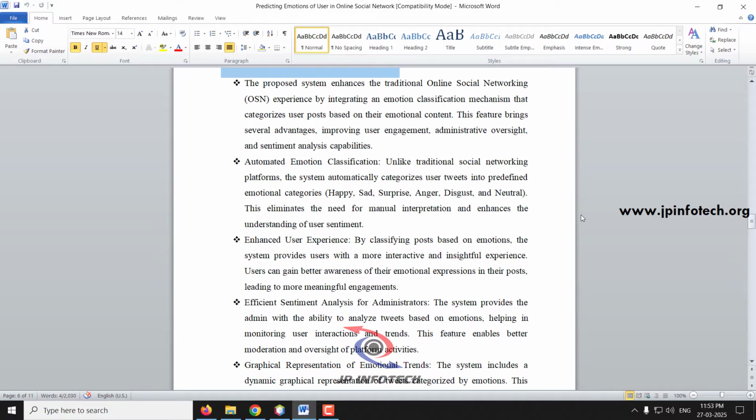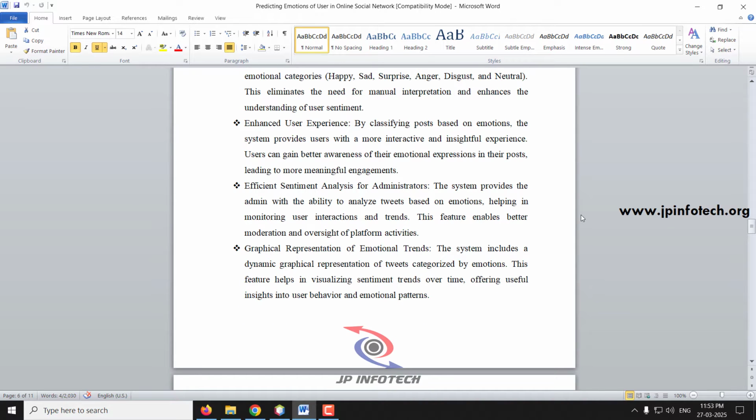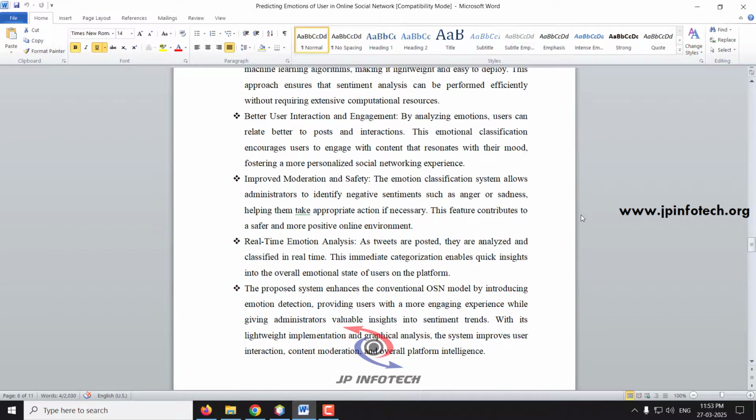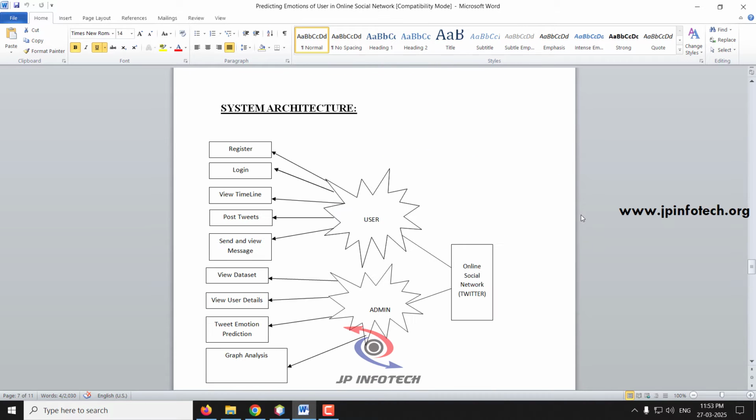So in our proposed system, we provide an enhanced user experience, efficient sentiment analysis for the administrator, graphical representation of emotional trends, lightweight and easy implementation, better user interaction and engagement, improved moderation and safety, and real-time emotional analysis. These are the main advantages of our proposed system.